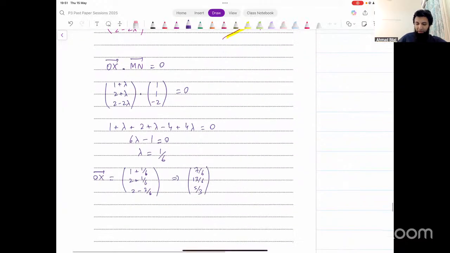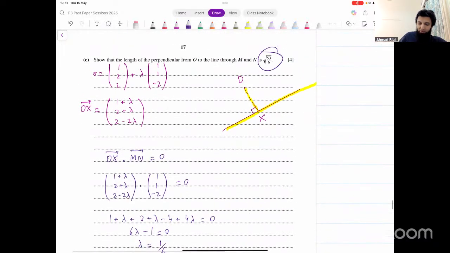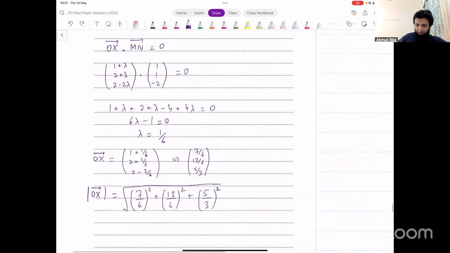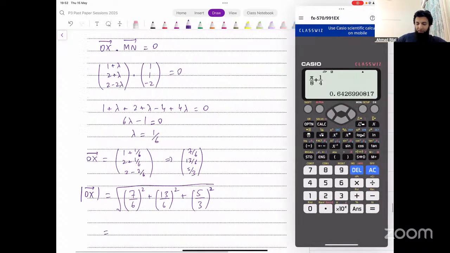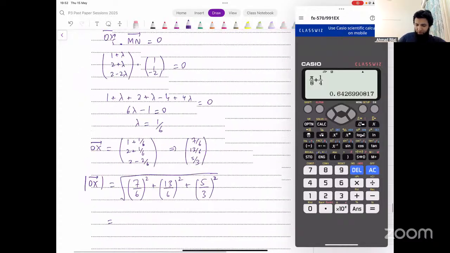And now we find the magnitude of this and see what that turns out to be. Square root of (7 over 6) squared plus (13 over 6) squared plus (5 over 3) squared. And that would give us the result. There's no working required as such here.